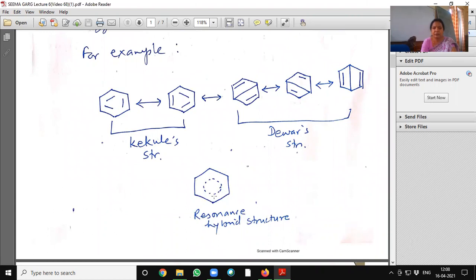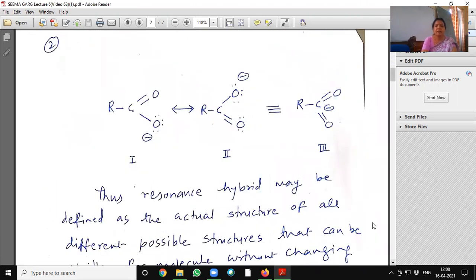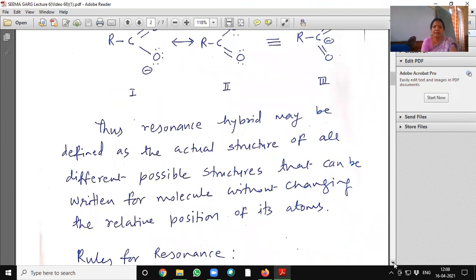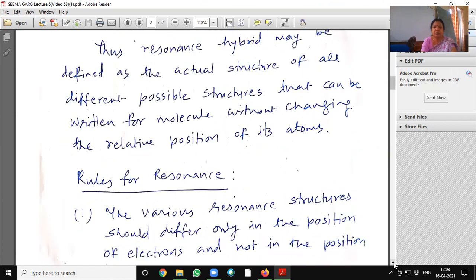Here it is denoted by a circle in the ring. This acid is also a resonance hybrid of these two structures. This resonance hybrid may be defined as the actual structure of all the different possible structures that can be written for a molecule without changing the relative position of its atoms.